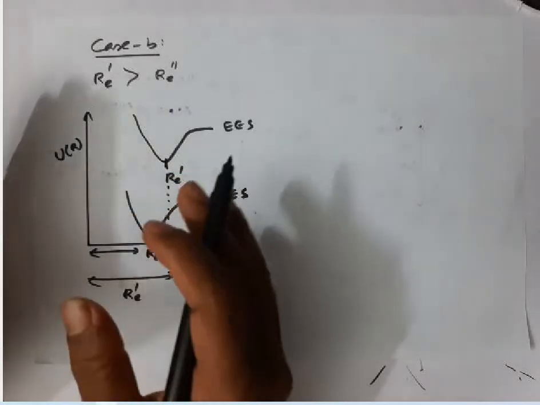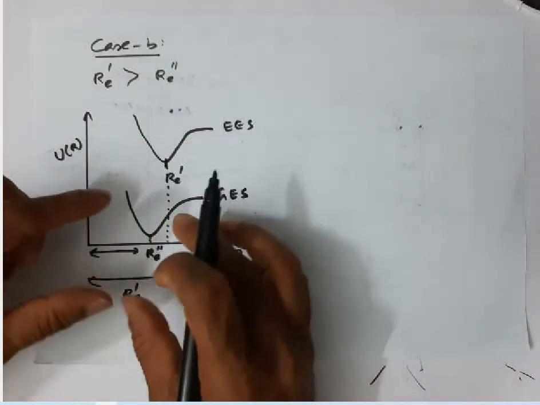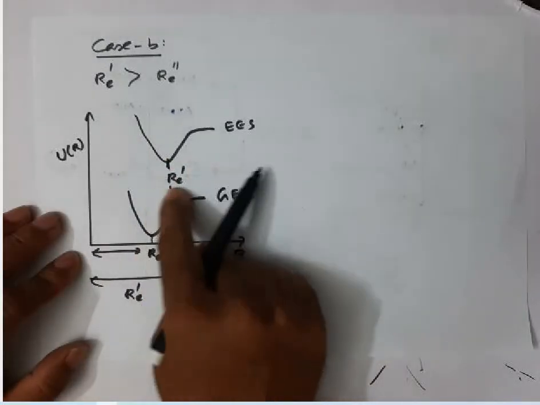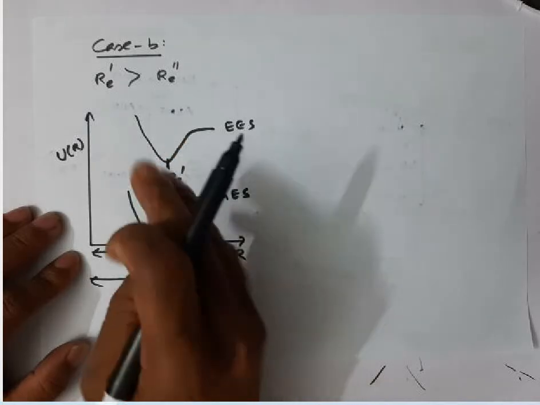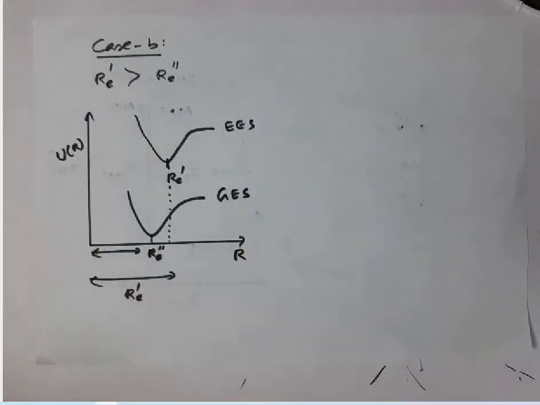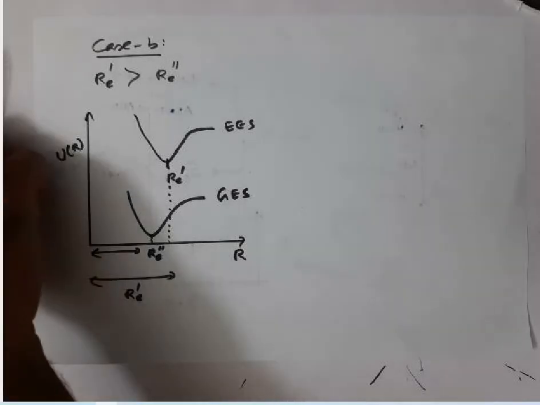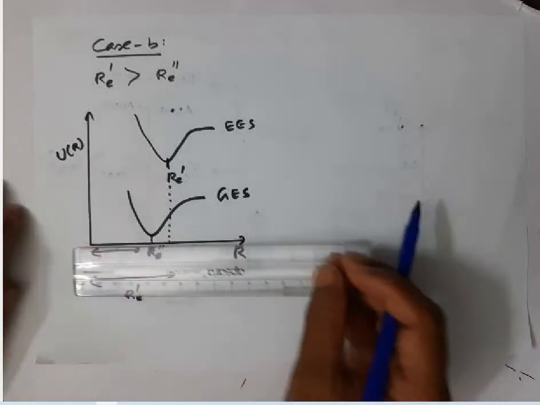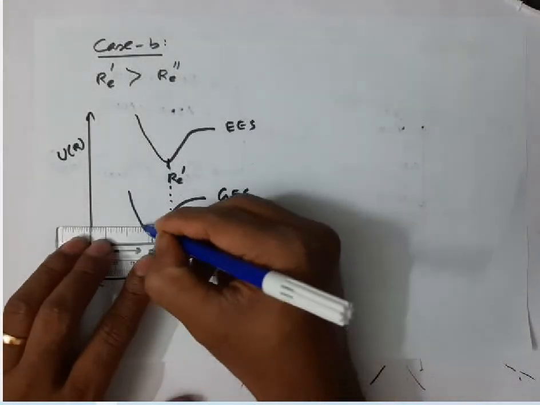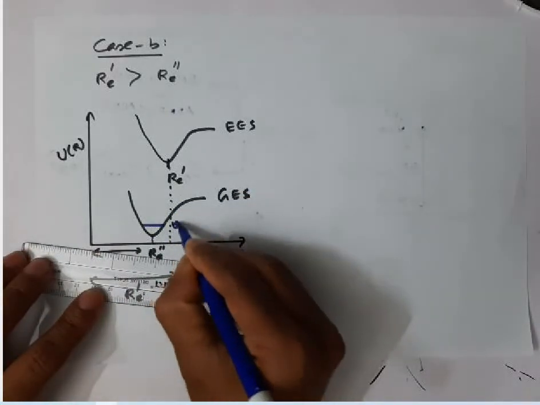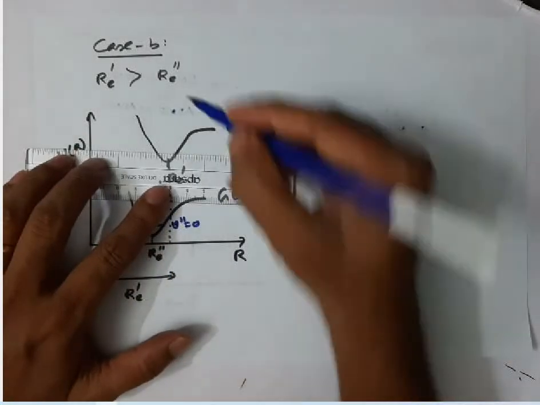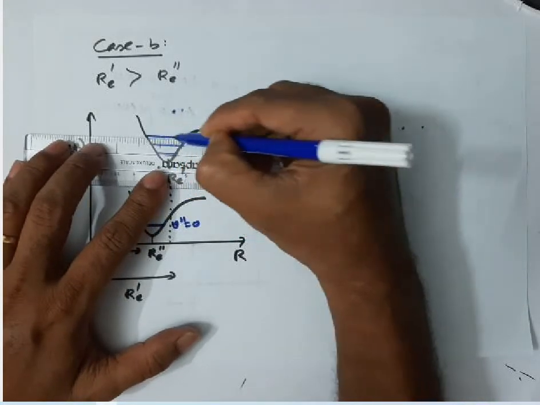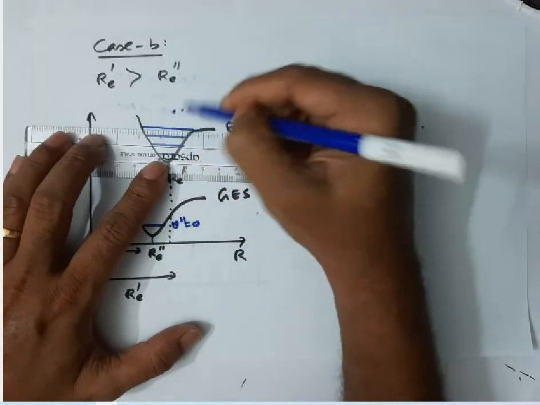If the ground electronic state and the excited electronic state have different internuclear distances, and the equilibrium internuclear distance of the excited state is greater than that of the ground state, what will happen when a transition takes place from V double prime equals 0 of the ground electronic state to the V prime states of the excited electronic state?